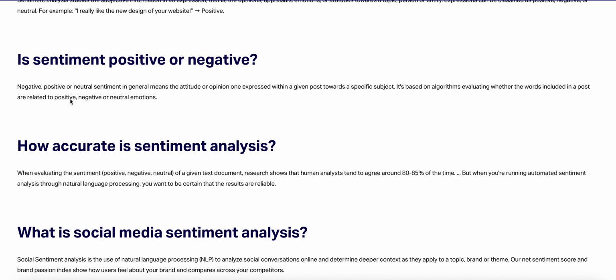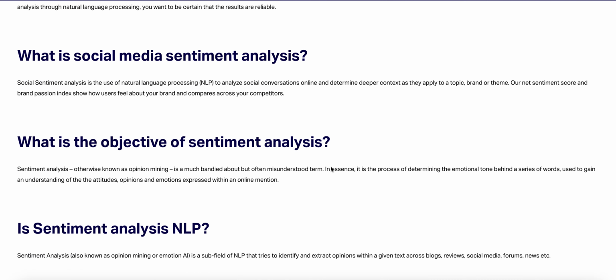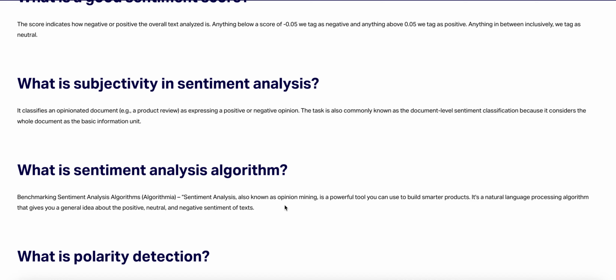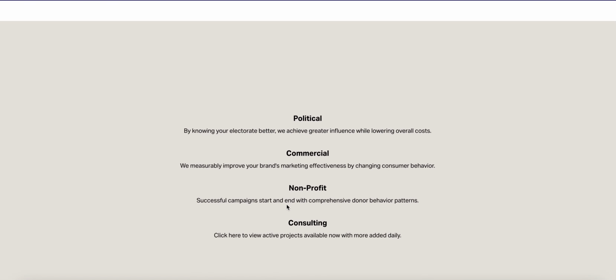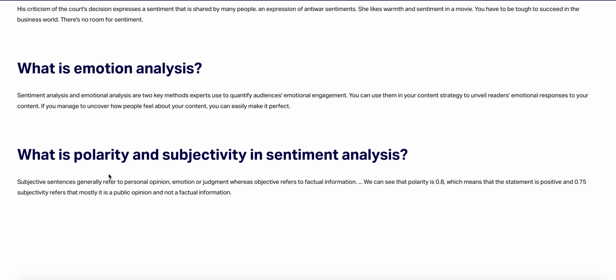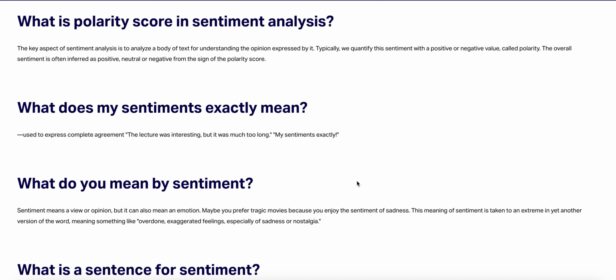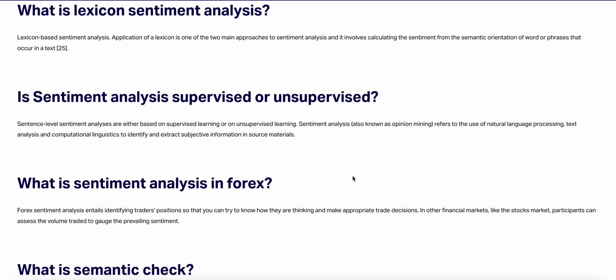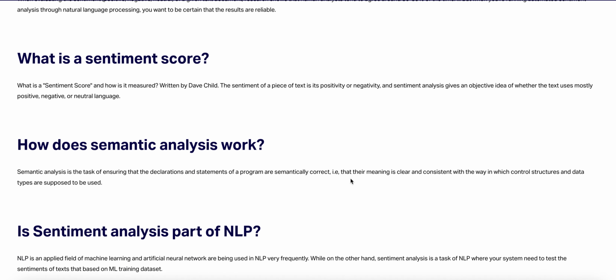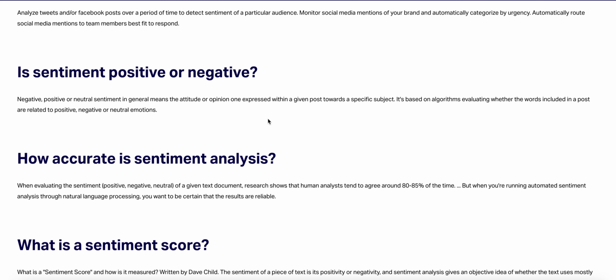Examples of whether a sentiment is positive or negative, how accurate sentiment analysis is, what objective sentiment is, and what the polarity and subjectivity in sentiment analysis are: these questions I discussed. All questions are discussed. It's all about the questions based on sentiment analysis.